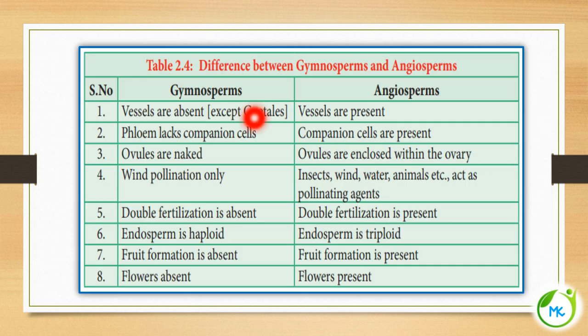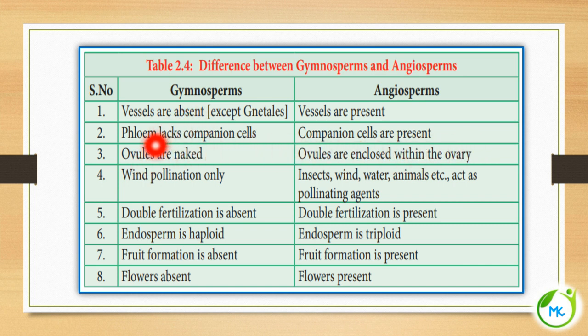Let's see the differences between gymnosperms and angiosperms. In case of xylem, in gymnosperms vessels are absent, whereas in angiosperms vessels are present. In phloem, gymnosperms lack companion cells, whereas in angiosperms companion cells are present.